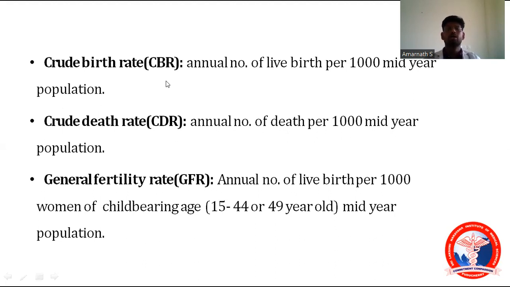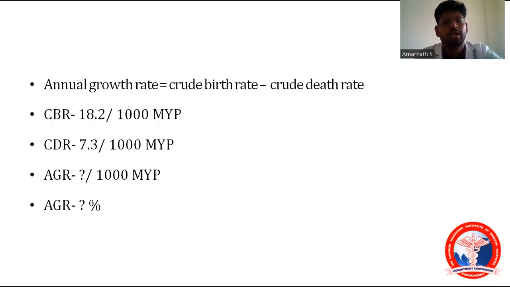To calculate annual growth rate. Okay, what is annual growth rate? Annual growth rate is nothing but crude birth rate minus crude death rate. Okay, you can see clearly in this next slide. Annual growth rate is equal to crude birth rate minus crude death rate. So you can see the crude birth rate is 18.2 per 1,000 mid-year population, and crude death rate is 7.3 per 1,000 mid-year population. What will be the annual growth rate? You can calculate and you can tell the answer.